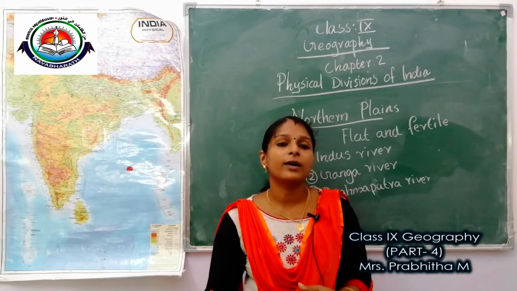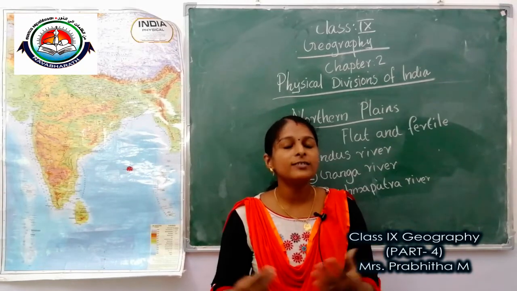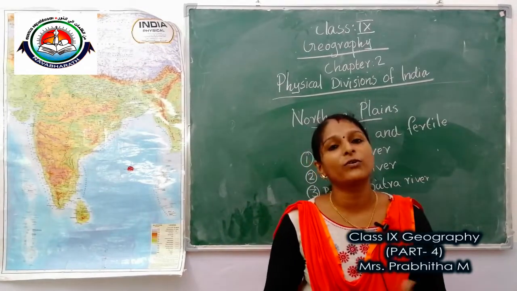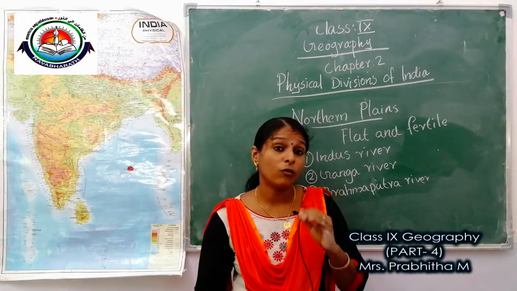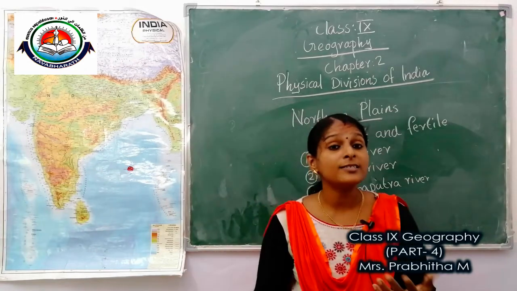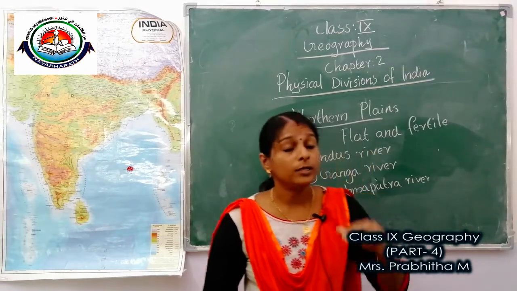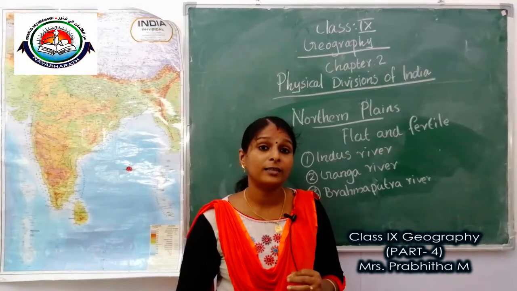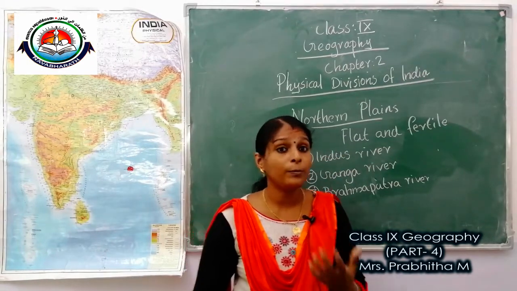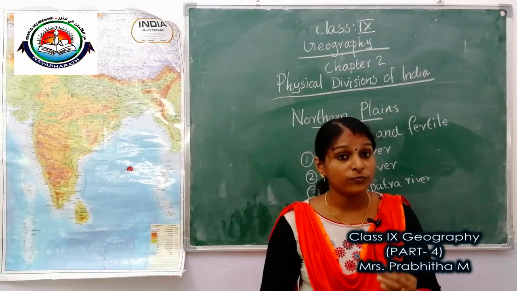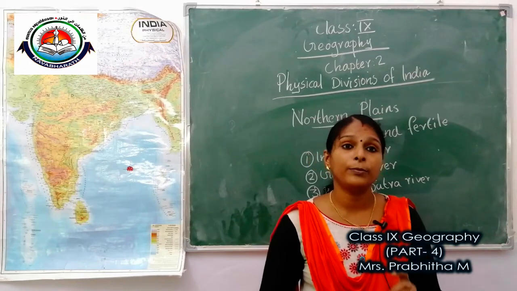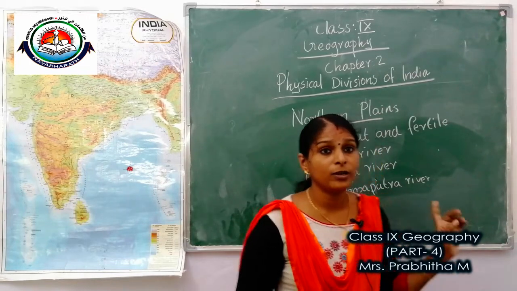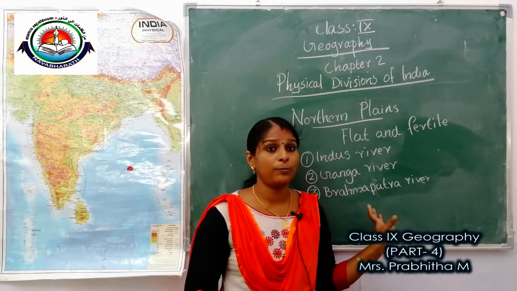Northern plains are divided into different sections. The western part of the northern plains is called the Punjab plain. It is formed by the river Indus and its tributaries. So I think everybody got the idea about the Punjab plains.